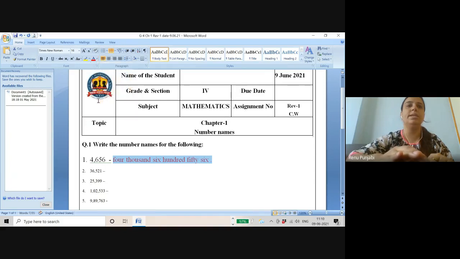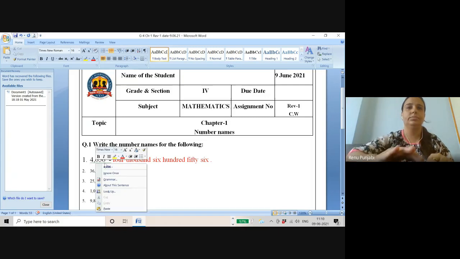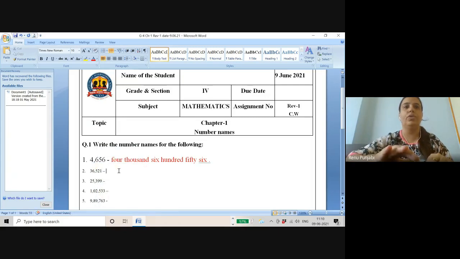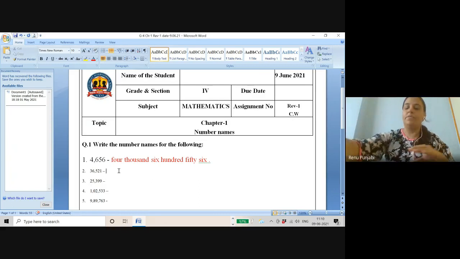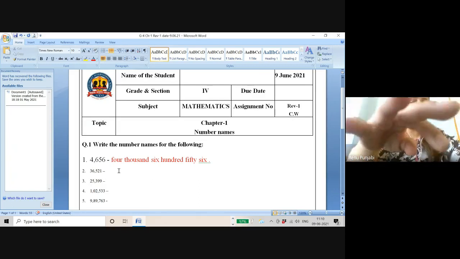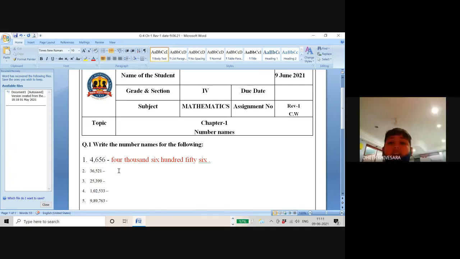If you know the answers, please write them in your notebook. Now I will move forward to the next child. Dheer Kansara. Dheer, yes, ma'am. Please give me the answer of the second one. How will you write the number name? 36,000. What is this? Tell me with the spellings. THIRTY, 30.